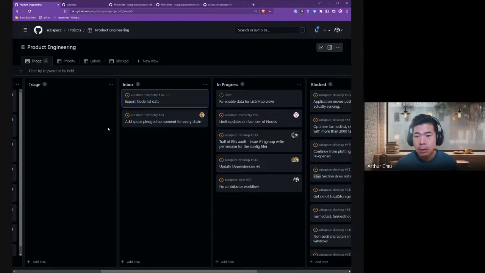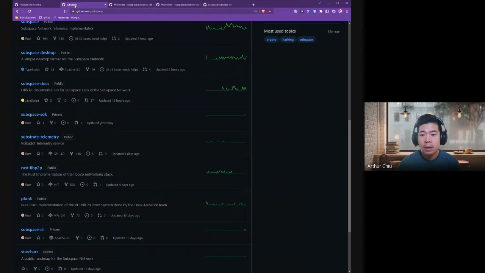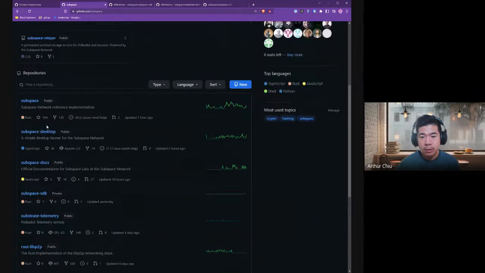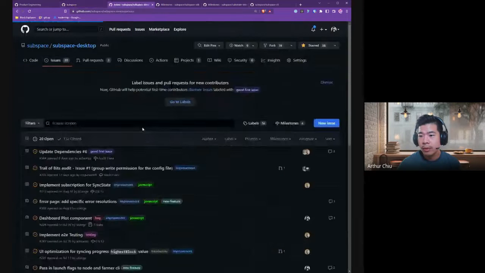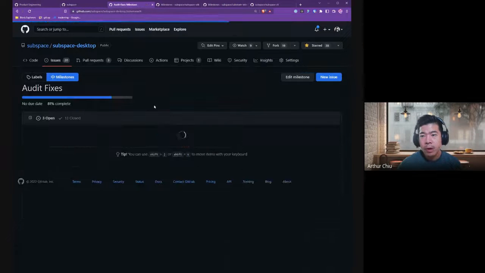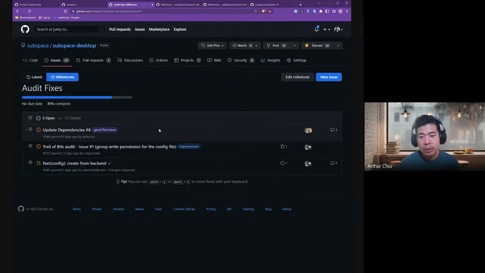Excellent. Let's see. Hold on. Let me open up the desktop just really quickly. Just want to go over the milestones together. As I mentioned earlier, I will be opening queue for milestones for us to track, but just to see how we're doing on audit 3. So this looks good. We have about 3 left. So great work, everyone.